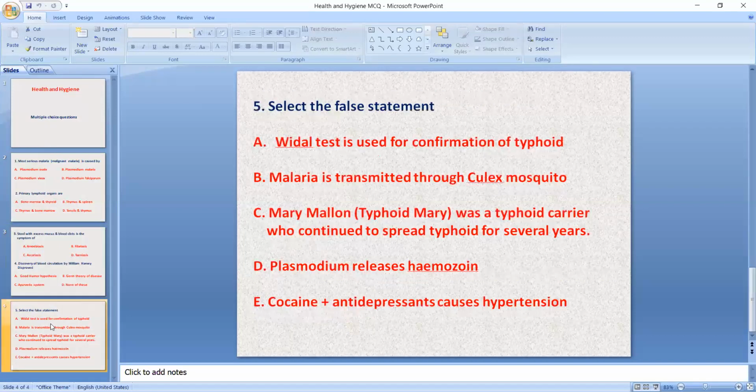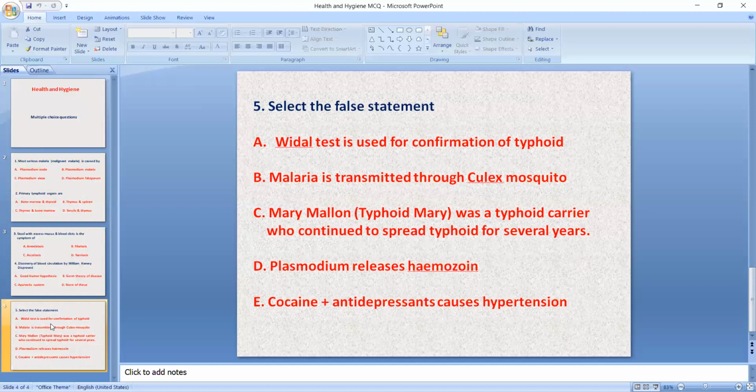Okay, next one. Select the false statement. Option A, viral test is used for confirmation of typhoid. Option B, malaria is transmitted through Culex mosquito. Option C, Mary Mallon was a typhoid carrier who continued to spread typhoid for several years. Option D, Plasmodium releases hemozoin. Cocaine and antidepressants cause hypertension. So the first statement is correct, because the Widal test is the confirmative test for typhoid. The second one, malaria is transmitted through Culex mosquito, is the wrong statement. Malaria is transmitted through the female Anopheles mosquito.